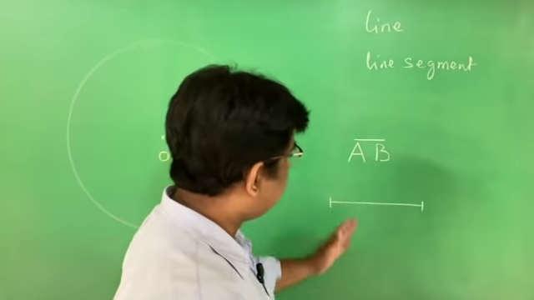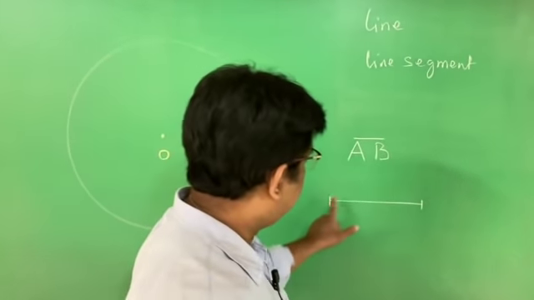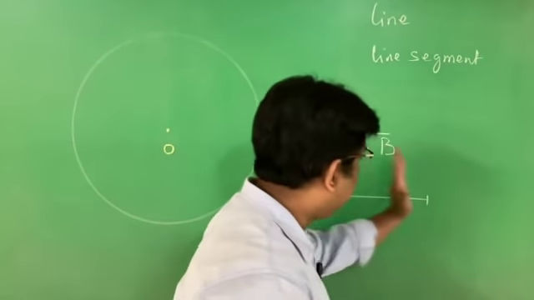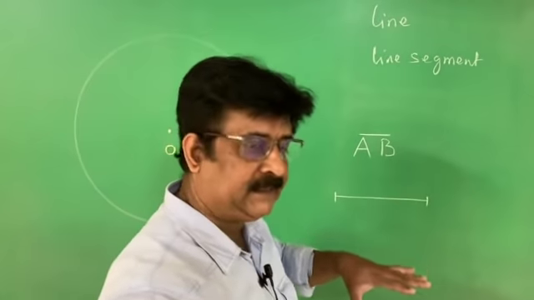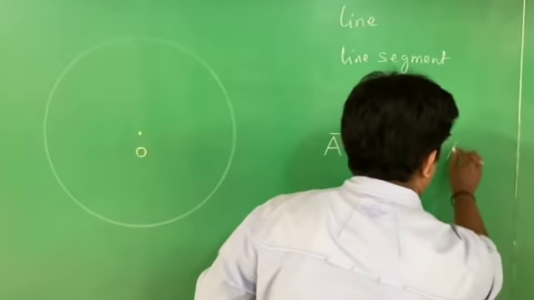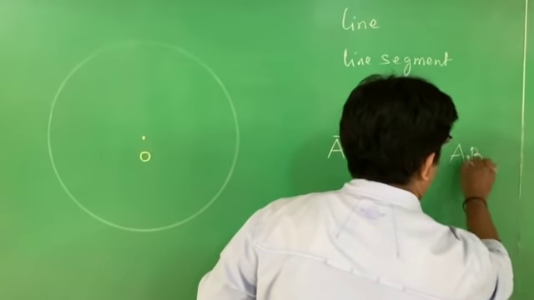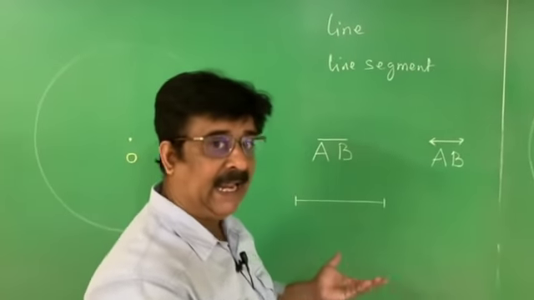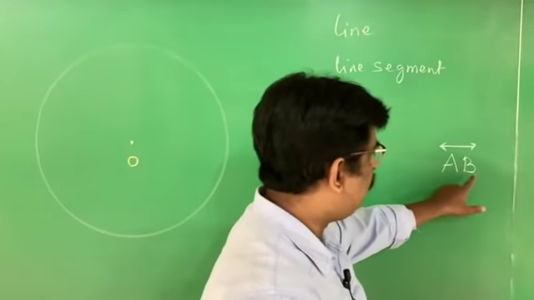Line segment means I should not extend these two terminals. The end points should not be extended. It is fixed. But when we write AB like this, then AB is a straight line. There is no measurement for this.